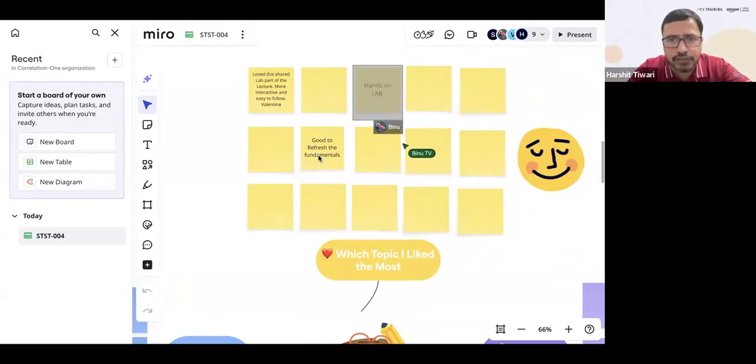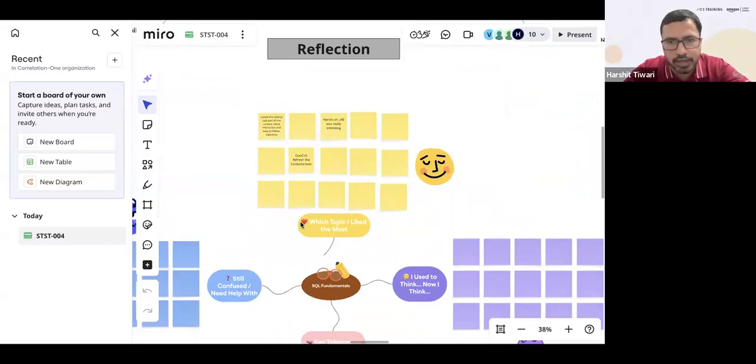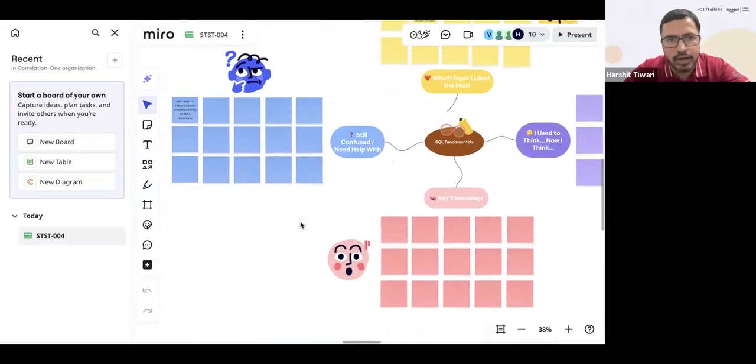Good to refresh the fundamentals. Yeah, absolutely. If you already know SQL, then this was a good refresh for you. And in the next lessons, we'll have more complex stuff coming. Hands-on lab was really interesting. Awesome, great, glad to hear that.